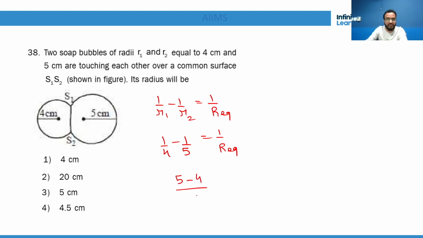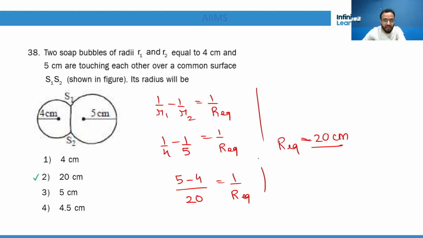So 5 minus 4 upon 20 is equal to 1 by R equivalent, and R equivalent is 20 centimeter. Got it? So remember this formula, 1 by R1 minus 1 by R2. So this is R1, this is R2. R equivalent is this. We can remove the word equivalent. Let's take it as capital R only, because we are not doing equivalent of anything here.